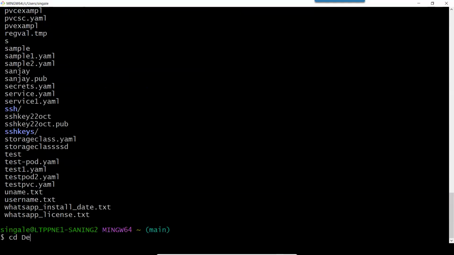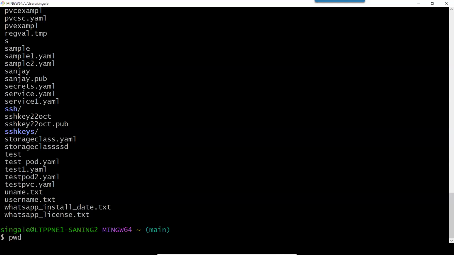And I have to type just the initial letters of that folder, and I can press tab. So you can see it automatically appears. I will show you once again. Have your attention on the screen. Here, I have created a folder called DevOps batch. And now I want to go inside that folder. For that, there is a command called cd. Cd means change the directory.